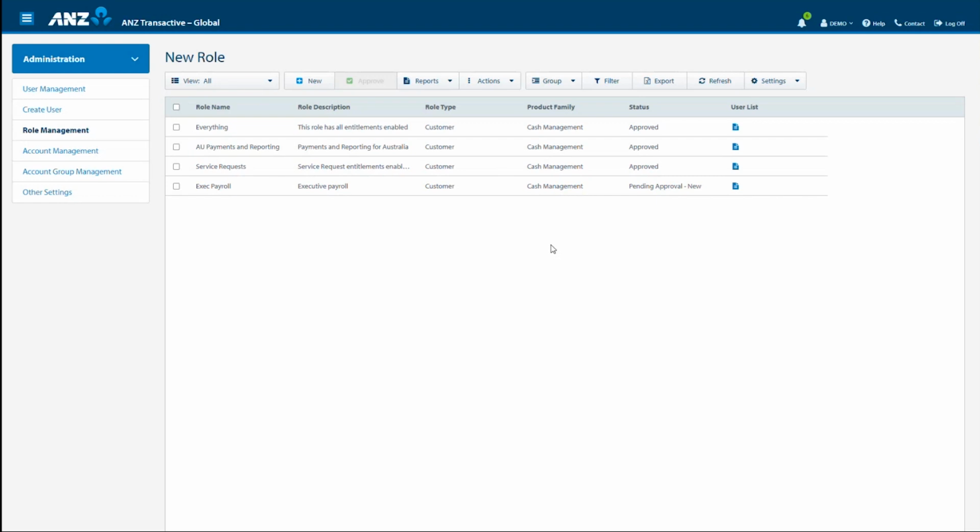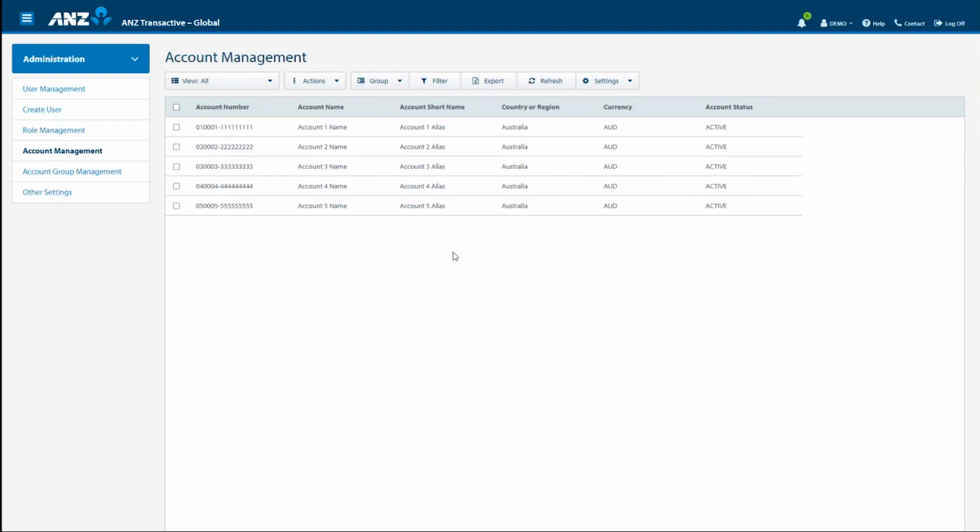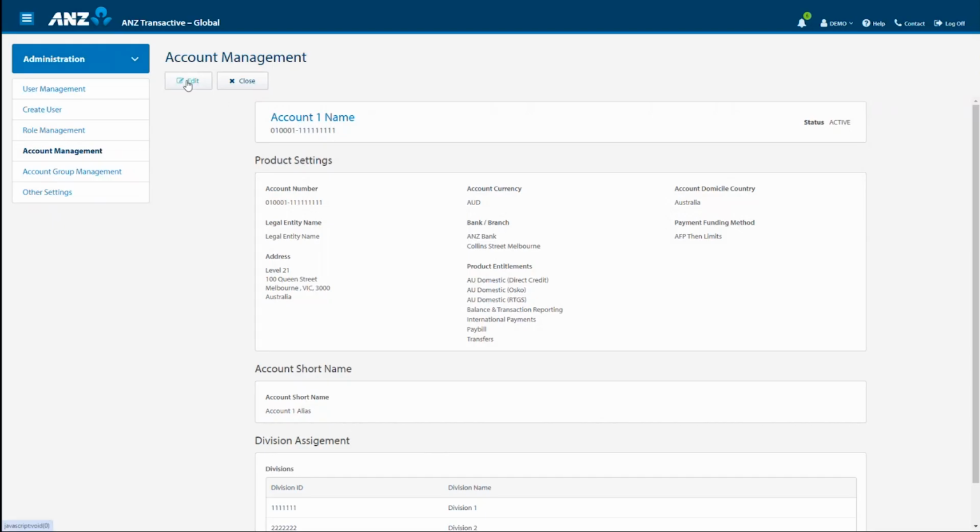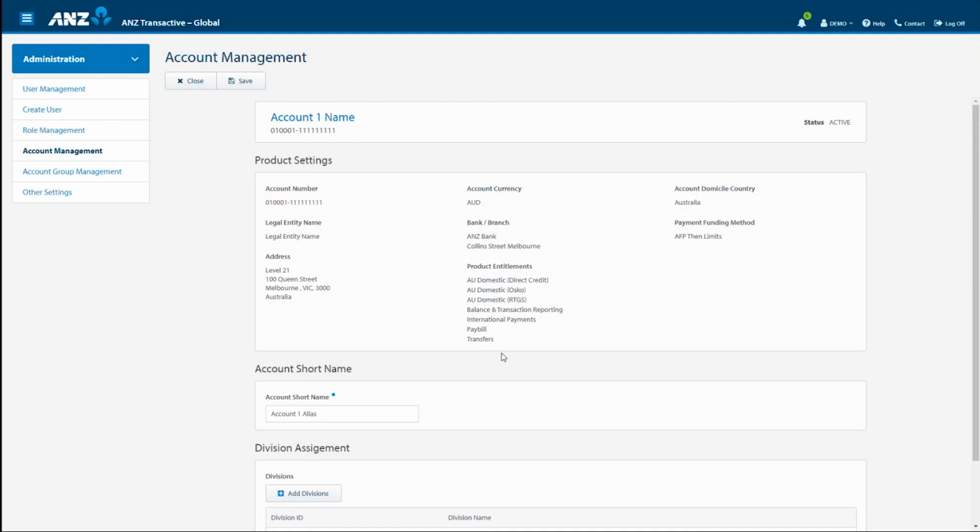Moving on to the next submenu option, Account Management. Here, a display of accounts registered to your organisation will be shown. In this instance, there are 5 accounts. I can view each account by selecting it. To edit the account, click on the Edit button. Fields that are editable will have an asterisk.